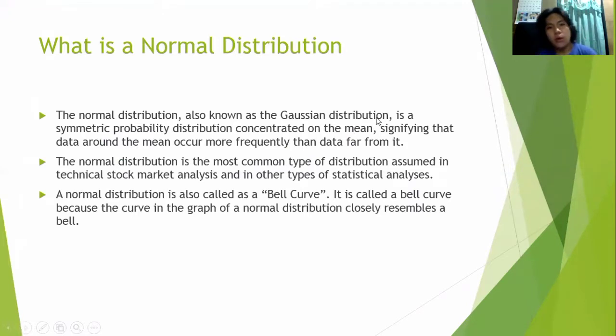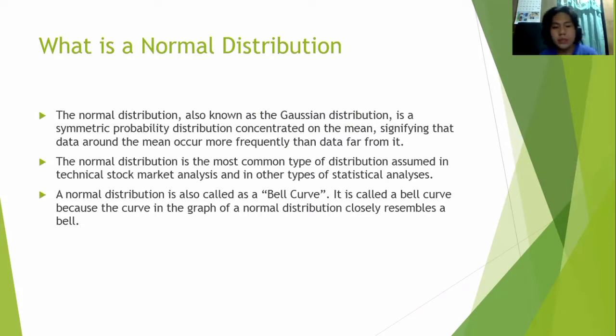First up, what is a normal distribution? The normal distribution is also known as Gaussian distribution. It is a symmetric probability distribution concentrated on the mean, signifying that the data around the mean occur more frequently than the data far from it.